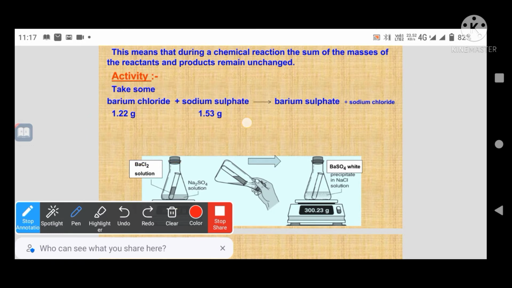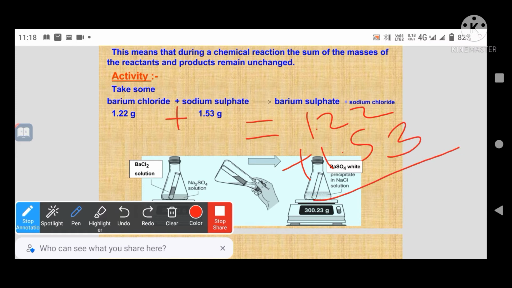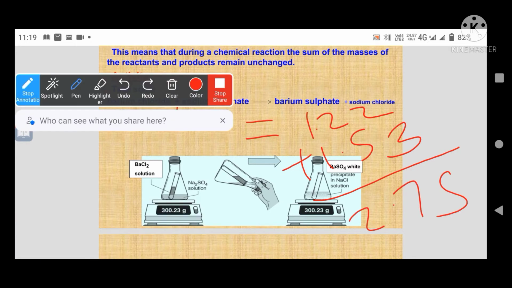When we do the sum of 1.22 plus 1.53, we get 2.75. This is the net weight.